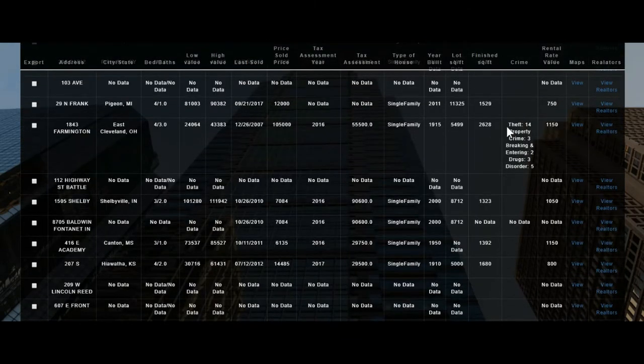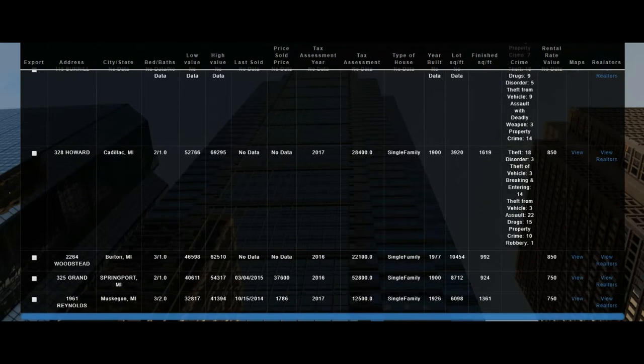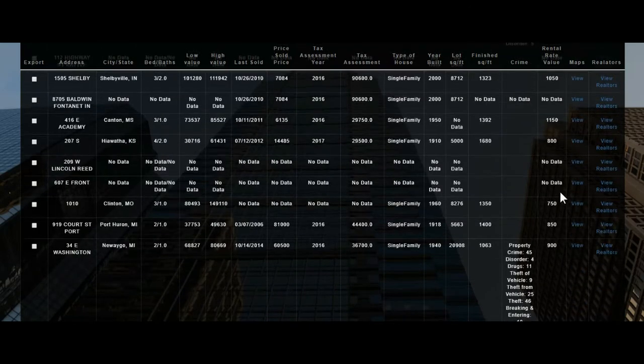For the crime data, we will show you thefts. The crime data that we show here is from the last year, the last 12 months, and then we will show you all kinds of data here, very useful data, as you can see. Let's see how it looks on the maps.